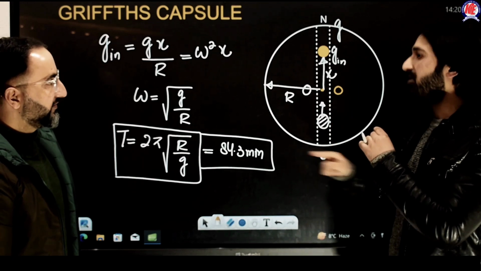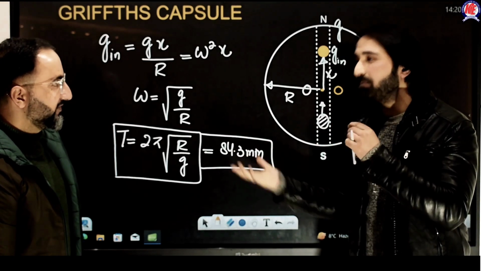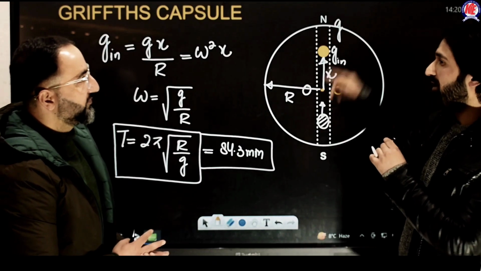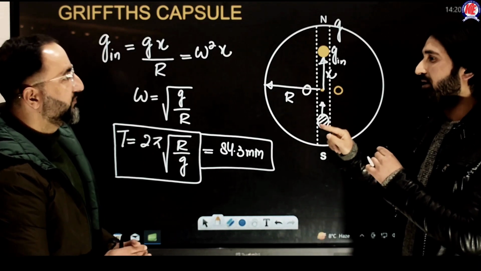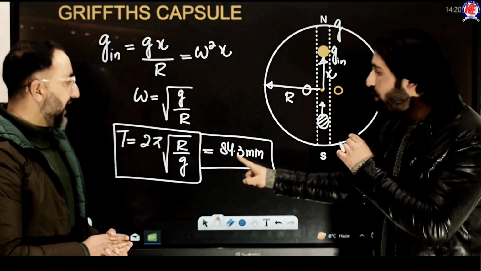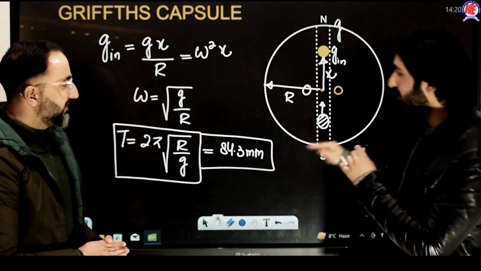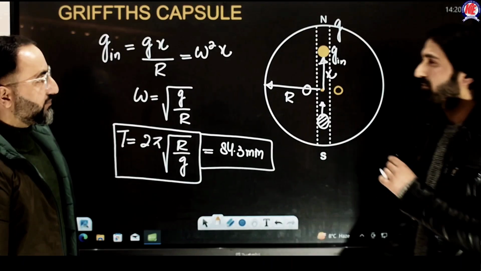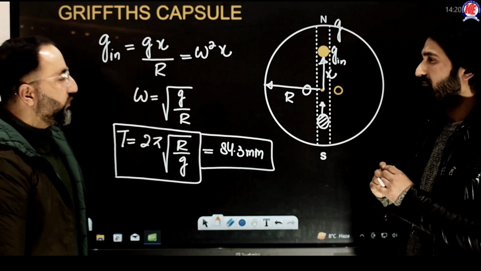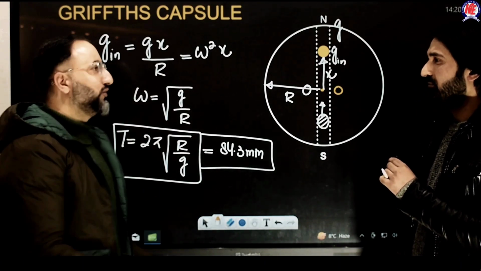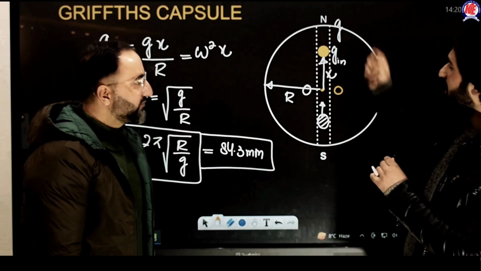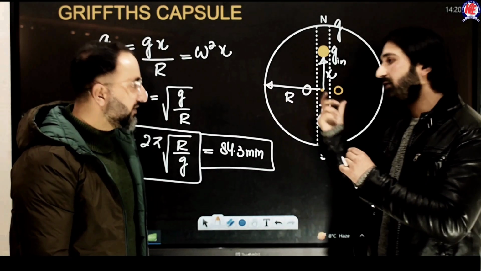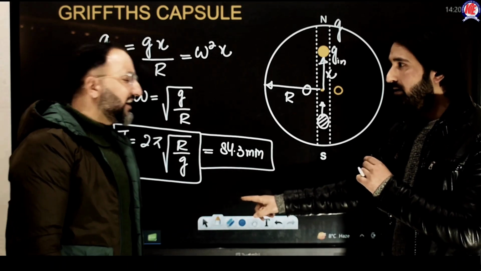Does it mean that if I dug a tunnel, which is hypothetical, I will be traveling from the North Pole to the South Pole by the fastest means? I will be taking only half of the time period, which is around 84 minutes. So the time taken by the particle to go from the North Pole to the South Pole will be very minimum, simply 42 minutes. Does it apply if we dig a tunnel horizontally along the equator? Will the time period be the same? Exactly, it will be the same.